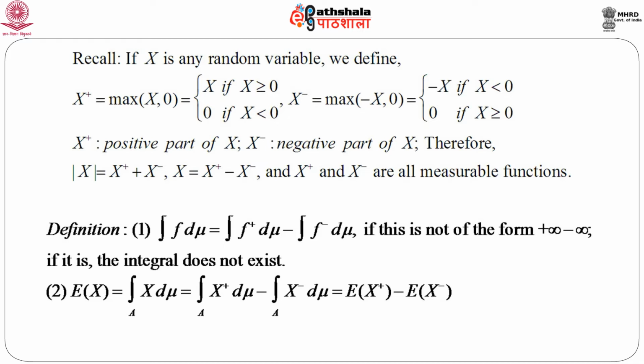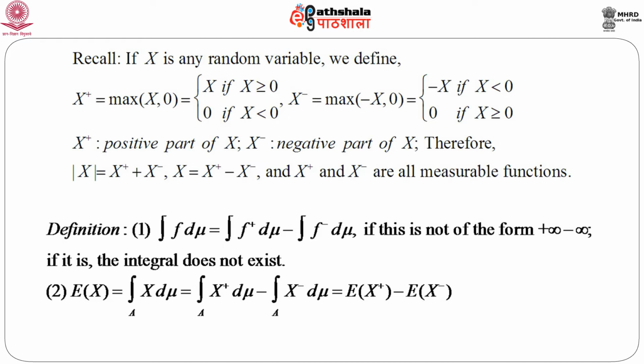Let us consider two interesting examples before we formally define this expectation, or rather historically introduce the definition of expectation that is due to Kolmogorov. Because I have already mentioned that whenever we have an integral, the question of whether the integral exists or not should be checked. Now, this expectation is nothing but the integral with respect to mu.